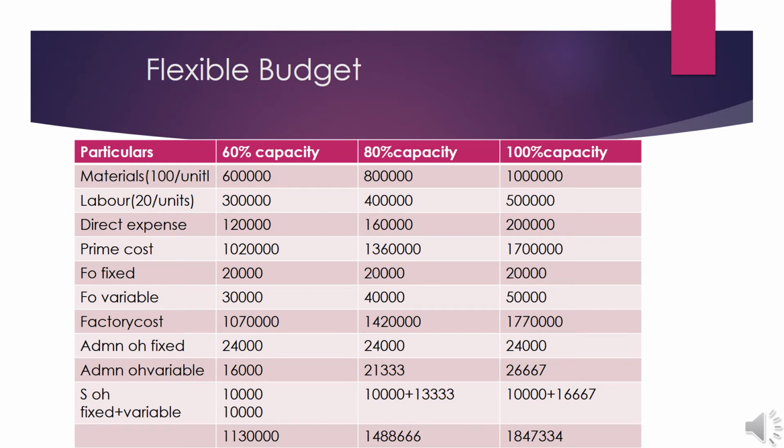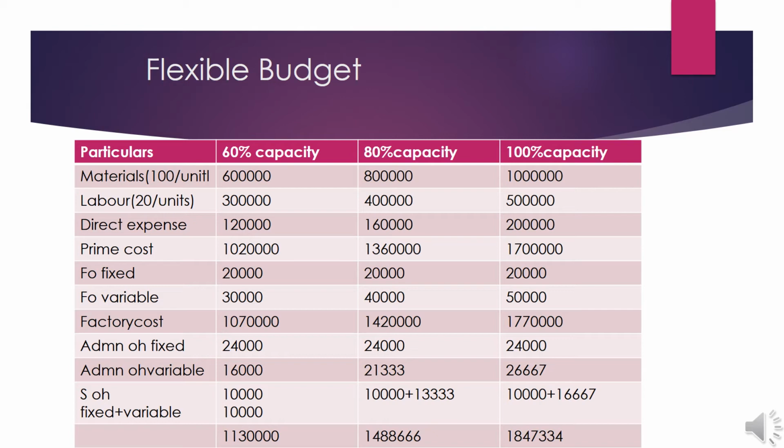Here a flexible budget is prepared for you. We can prepare a flexible budget just like a cost sheet. We all know that a cost sheet has certain stages: prime cost, factory cost, cost of production, and cost of goods sold. The elements of a cost sheet, that is material, labor and direct expenses, are variable costs, and the total of these variable costs is called prime cost. When we add factory overheads to prime cost, we get factory cost.